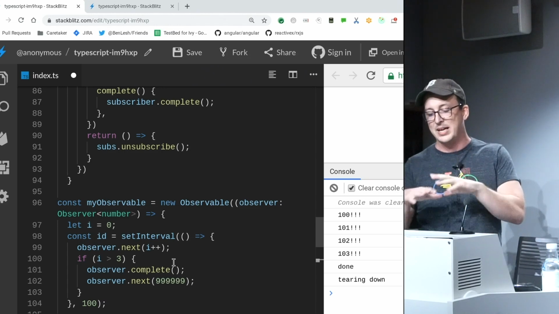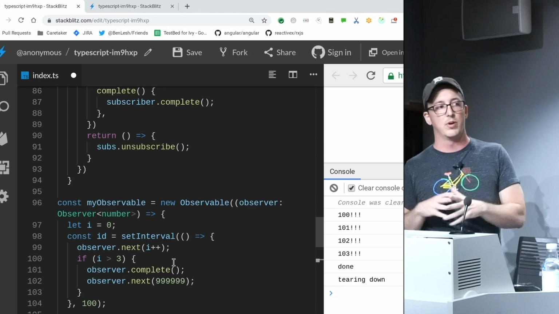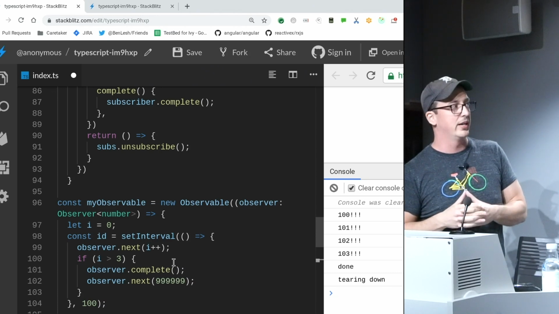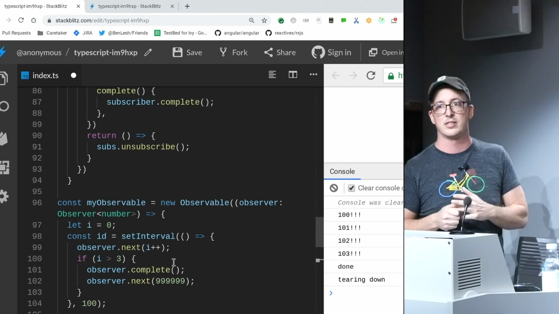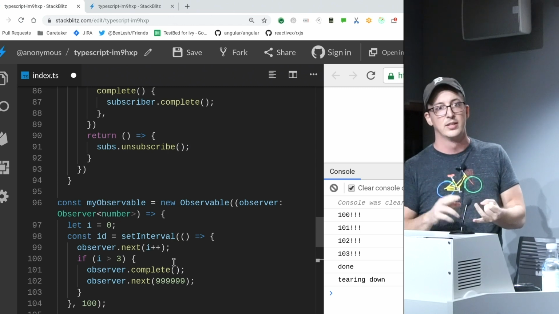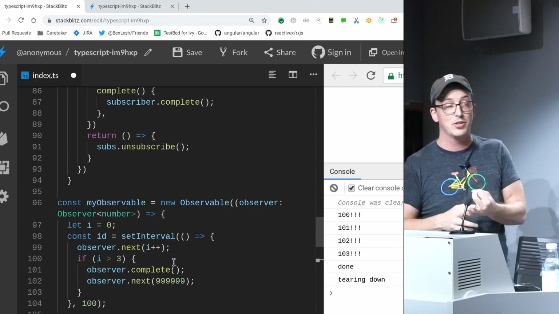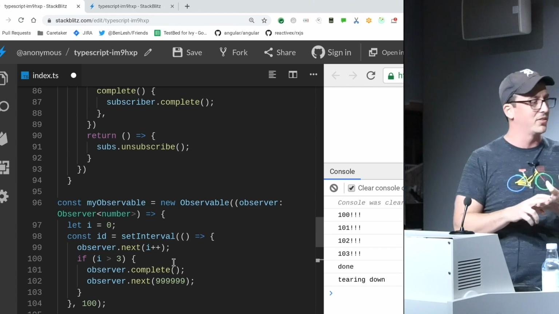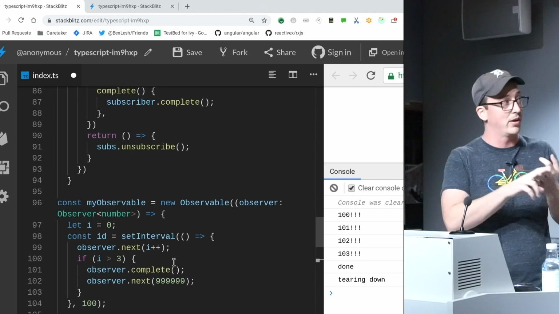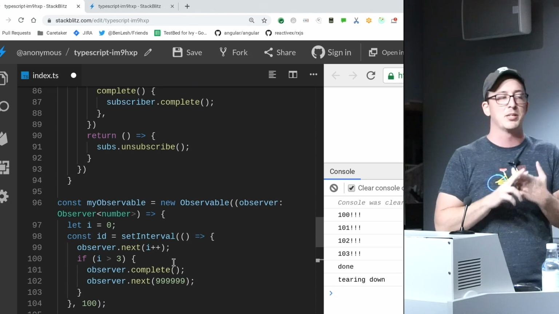This is the general basis upon which Rx is built, and it's true in pretty much every language that Rx or some version of Rx exists in. It's true for Swift. I think there's an Objective-C version. Go exists somewhere. There's one in the official ReactiveX, but I don't know. RxPHP exists. RxC++ for masochists. You name it. It exists in most languages, and it all carries the same sort of vernacular.